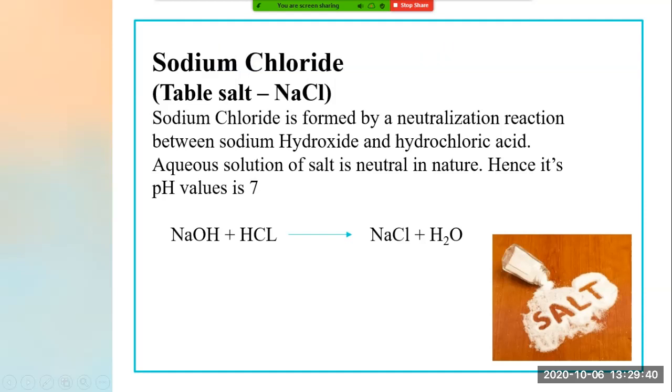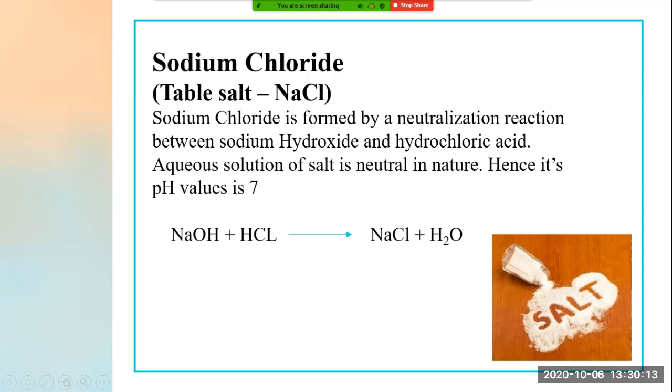Now see, we can balance this also. This Na comes here, this Cl comes here, and how many hydrogens are there? 1 hydrogen and 2 hydrogen. So can you see here 2 hydrogen and 1 oxygen, right? So this is the chemical reaction: when sodium hydroxide is combined with hydrochloric acid, we get common salt NaCl plus H2O.